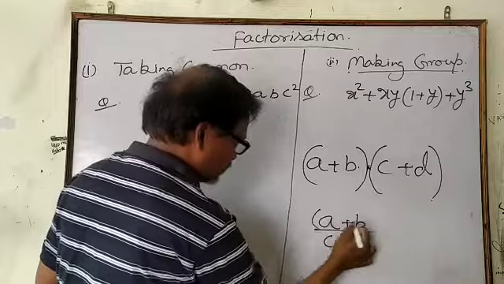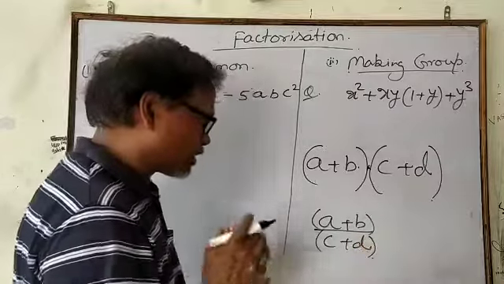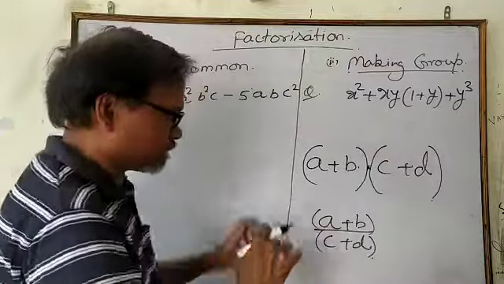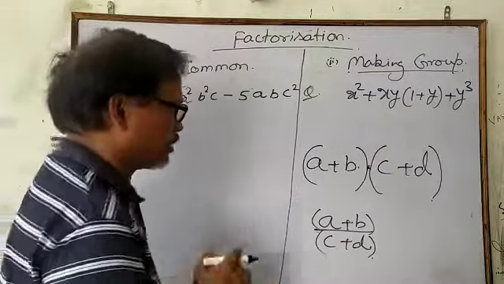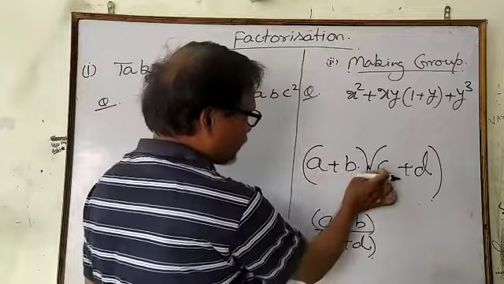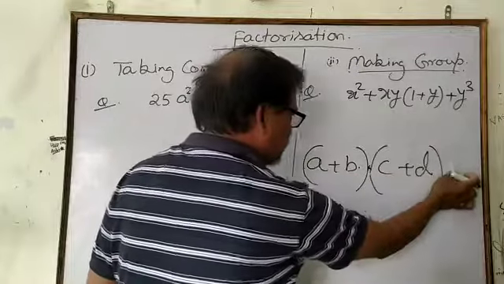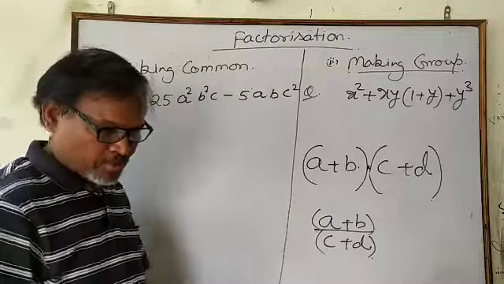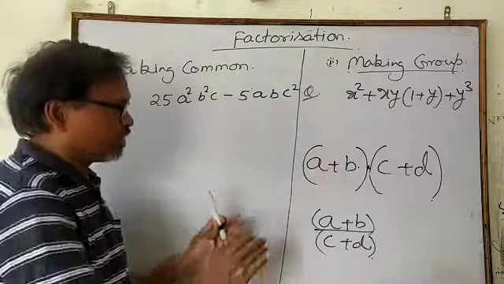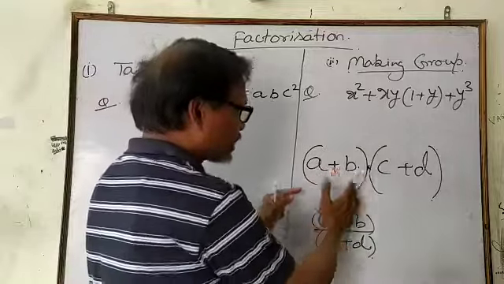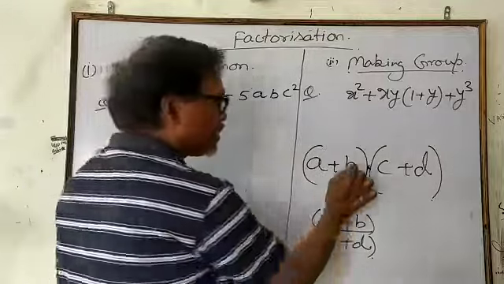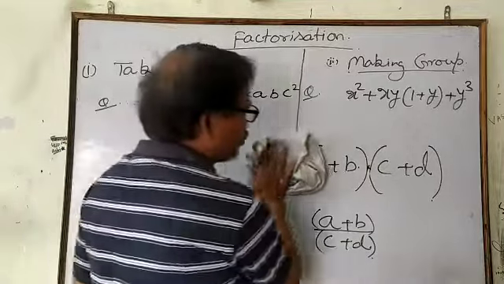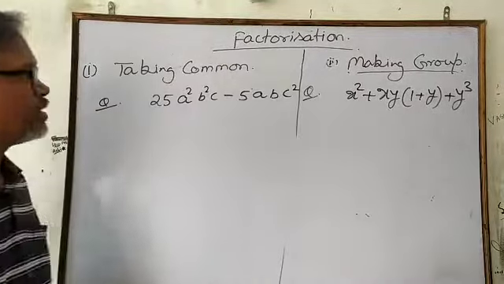Also factorized is a plus b upon c plus d. This is also factorized because we cannot write it in terms of other terms; you can say this is one term. So a plus b into, in another bracket, c plus d into, in another bracket, d plus e and so on. So you have to use brackets, and there is no sign between the two brackets, only a multiplication sign, meaning no plus or minus sign.